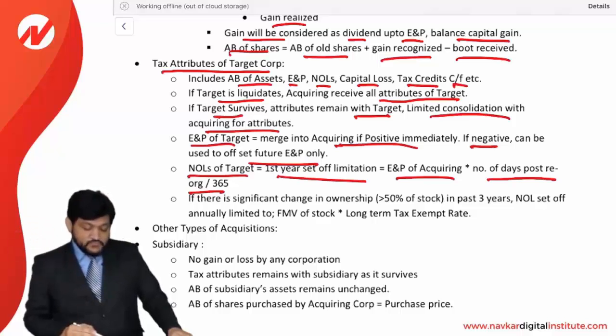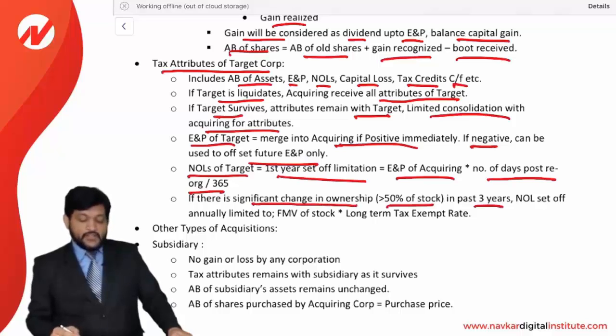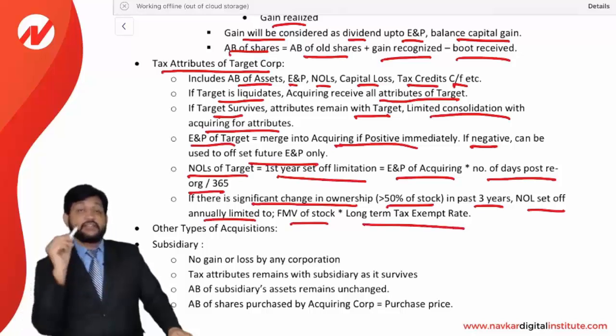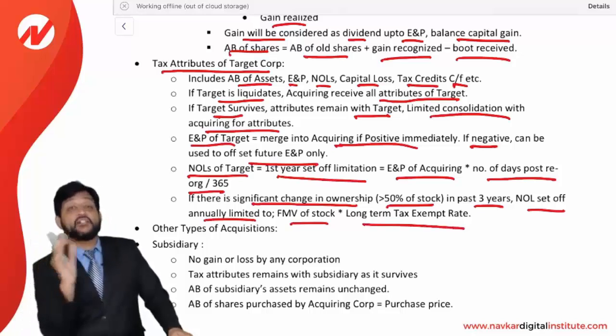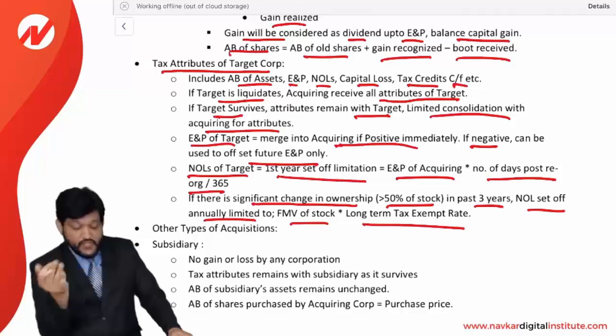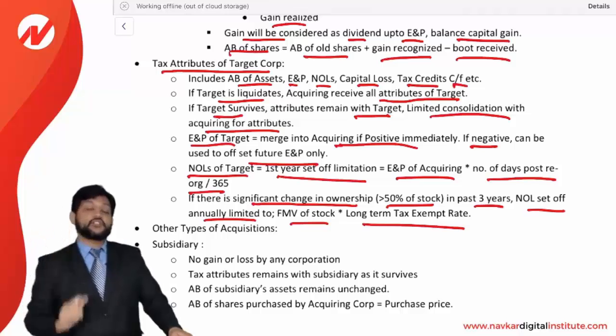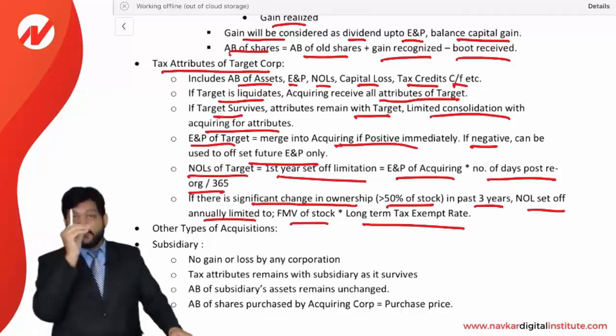If there is a significant change in ownership, that is, more than 50% of the stock in the past 3 years, the NOL set off annually is limited to the FMV of the stock times the long-term tax-exempt rate. That is the limit for each year's NOL set off. This condition is applicable only if there is a more than 50% change in ownership. Otherwise, only the first-year limitation is there. In the remaining years you can set off whenever there is a gain.